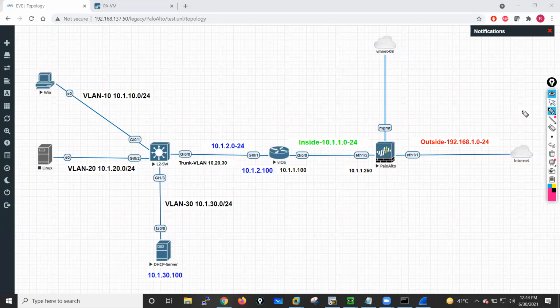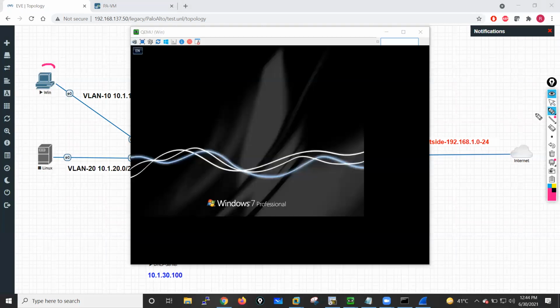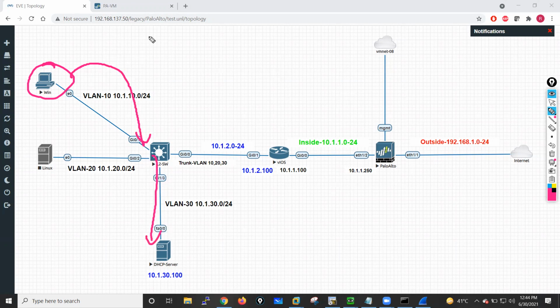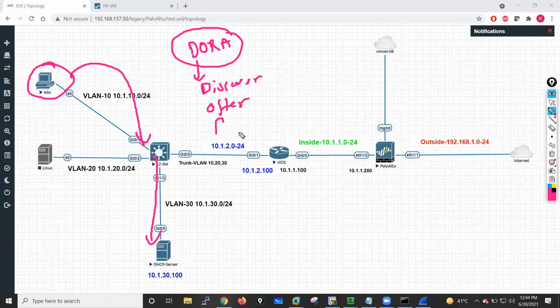Now this machine needs an IP address, right? This machine has come up and requires one IP address, so it will send a DHCP request towards this particular DHCP server. The DHCP process happens by exchanging four messages, which is the DORA process. D stands for Discover, O for Offer, then Request, then Acknowledgement. These are the four packets they exchange to complete the DHCP process.